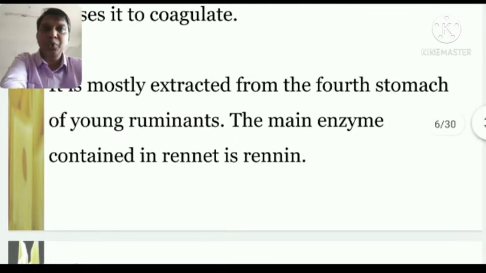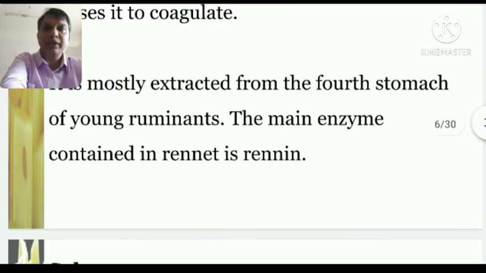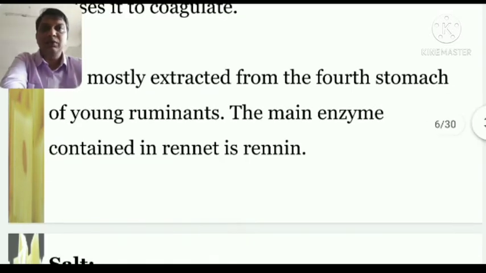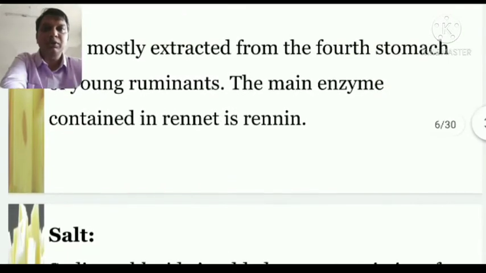So I already told you that the rennet enzyme is present in the stomach of the young ruminants, and these enzymes consist of renin, which is able to break down protein easily. When it acts in the stomach of mammals, it digests the milk, or when we take it out and use it in milk, it curdles the milk protein and makes it form curd.